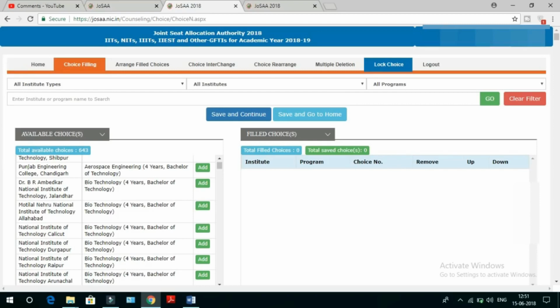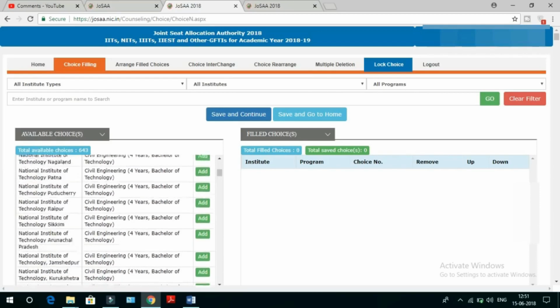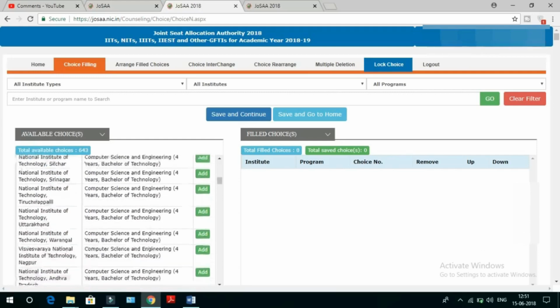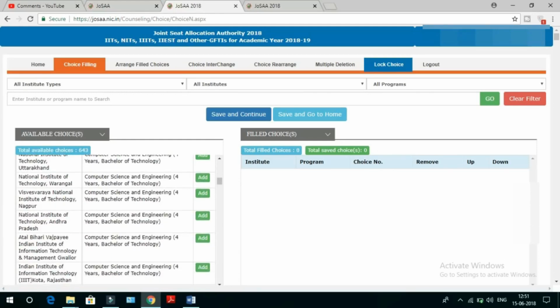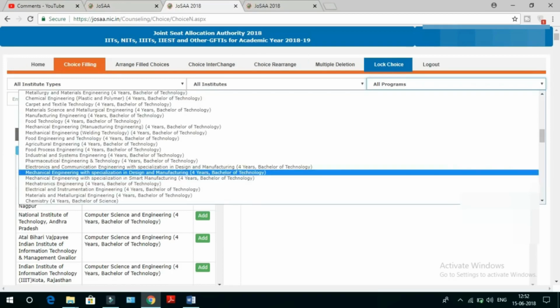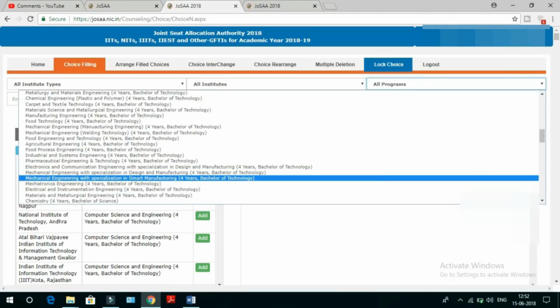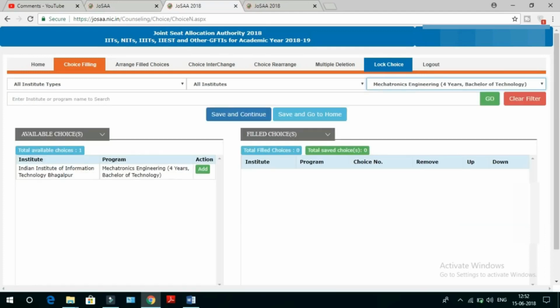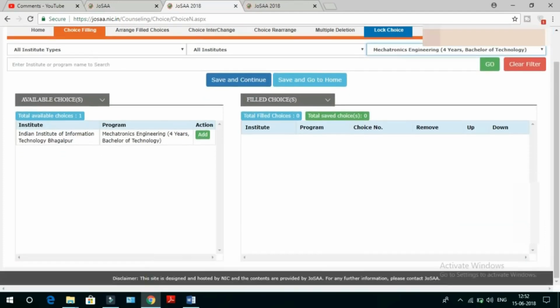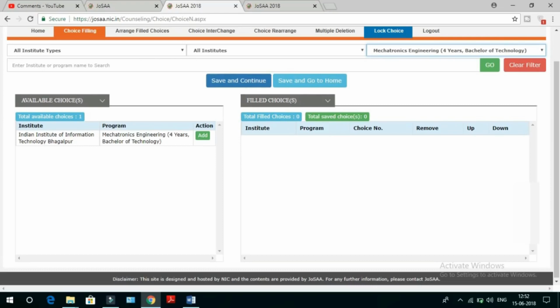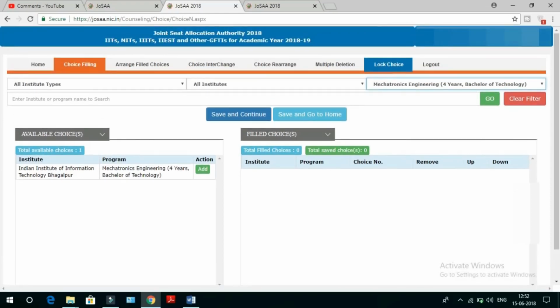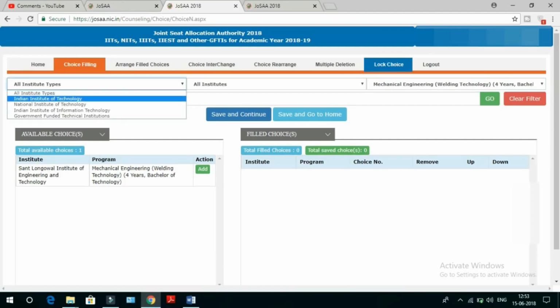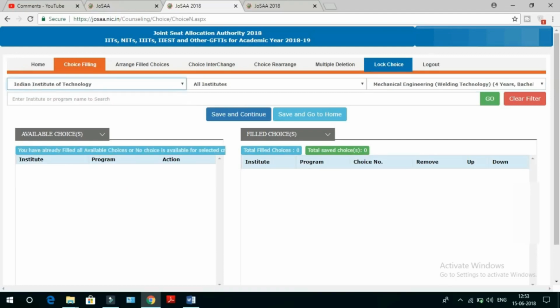This is totally an interface where if you want only CSE, if you click CSE in the all programs, then on the left side available choices, all the institutes which are offering CSE will be shown. In all programs, now I am choosing mechatronics engineering. Let's see what will happen. The available choice is Indian Institute of Information Technology, Bhagalpur. This is the only institute which is offering mechatronics engineering. If you click add, the option will be added to the right side. This choice filling interface is totally a filtering interface.